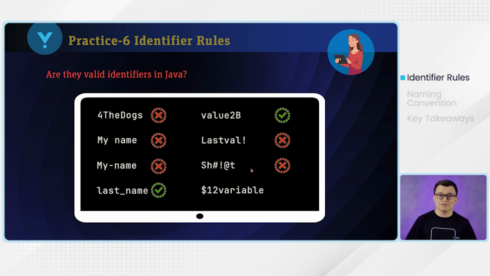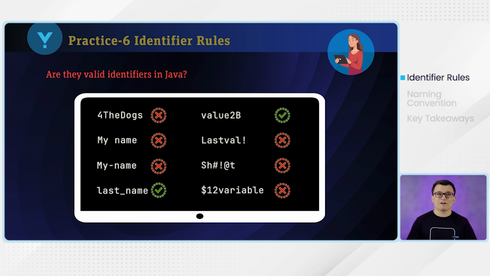So therefore it is also invalid. And then lastly, it is using the dollar sign as the first character. The first character in the identifier should always be a letter. So therefore it is invalid. So the valid identifiers here are this fourth one and fifth one. But it doesn't mean that they do follow the naming conventions.